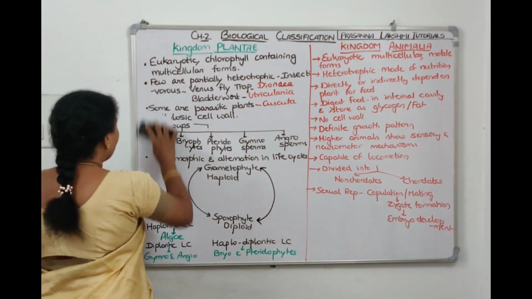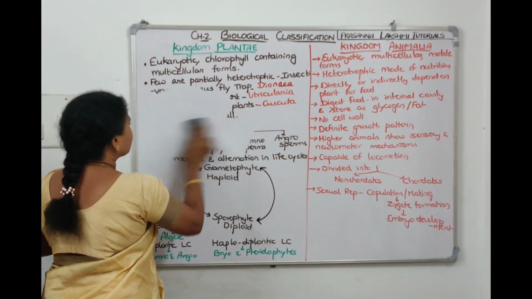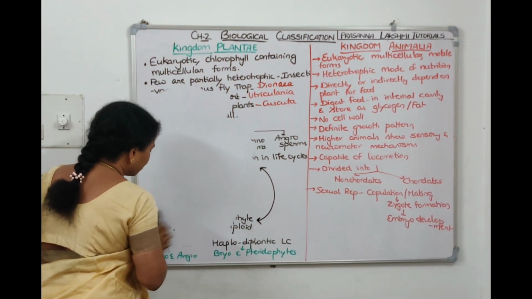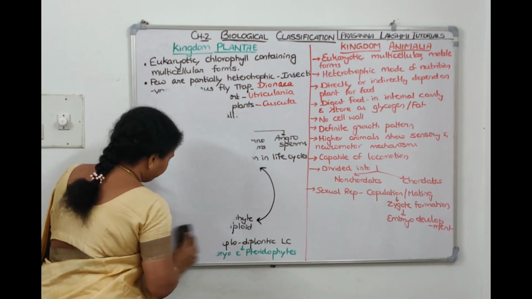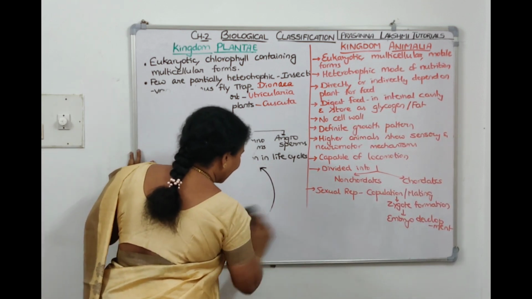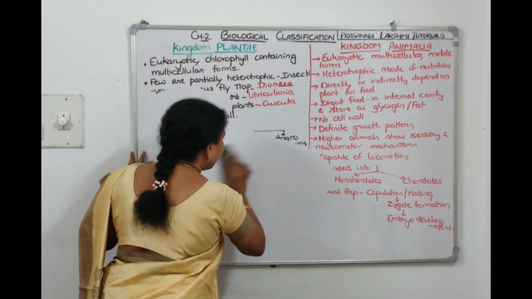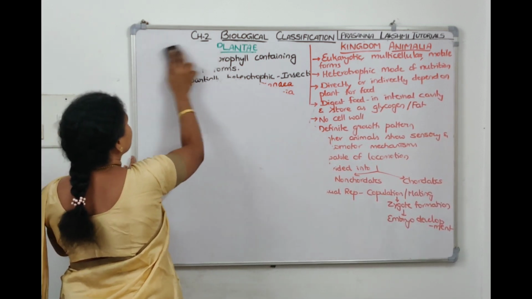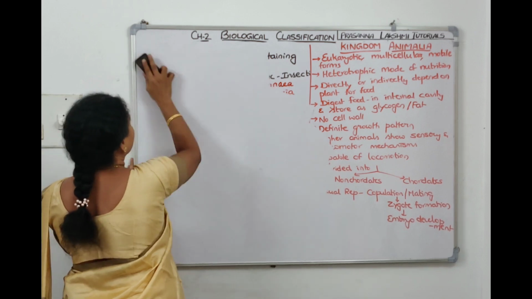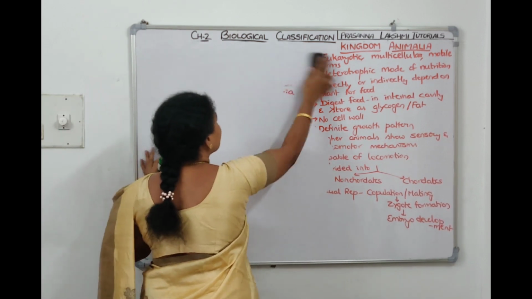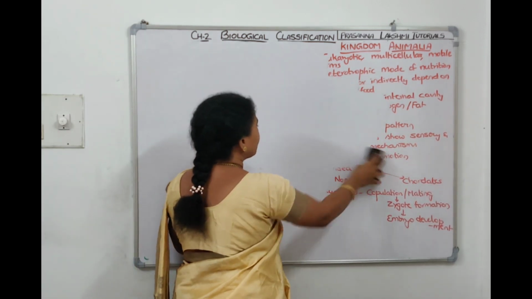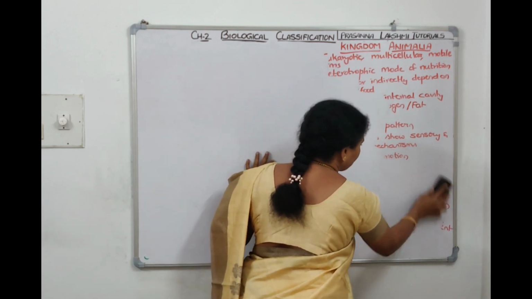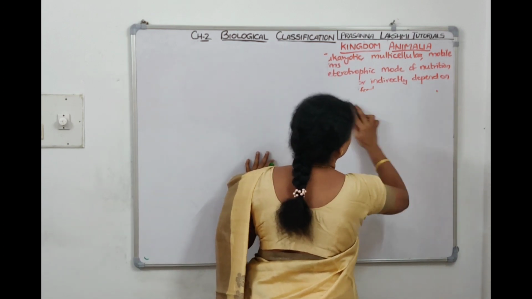Alright, so according to R.H. Whittaker's 5 kingdom classification, we have seen all the 5 kingdoms, right children? Monera, Protista, Fungi, Plantae, Animalia. Now at the ending of the chapter, the author is telling that there are some organisms which were not placed by Whittaker, meaning they are not meeting the criteria, the points of criteria he has taken: body organization, cellular organization, mode of nutrition, phylogenetic history.